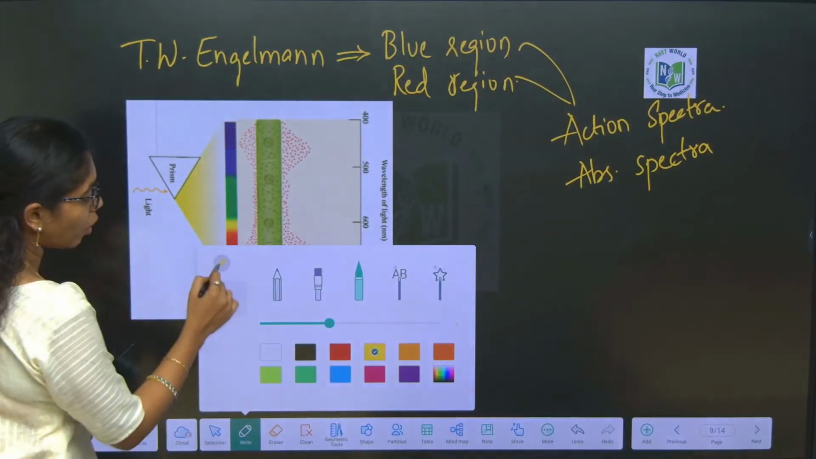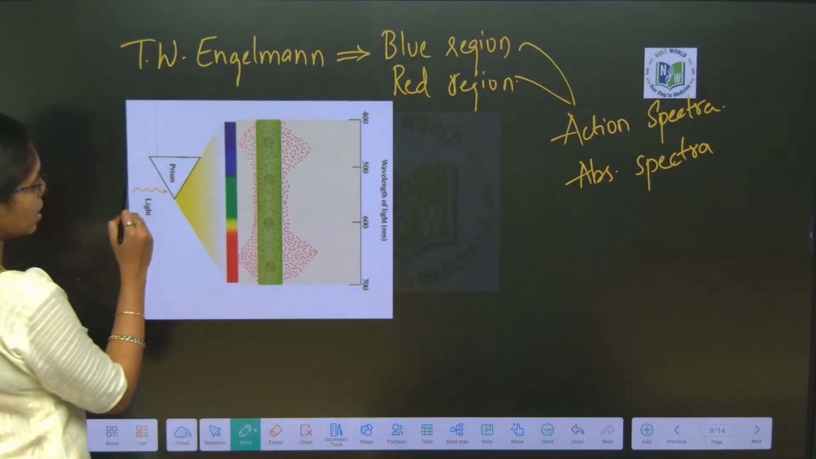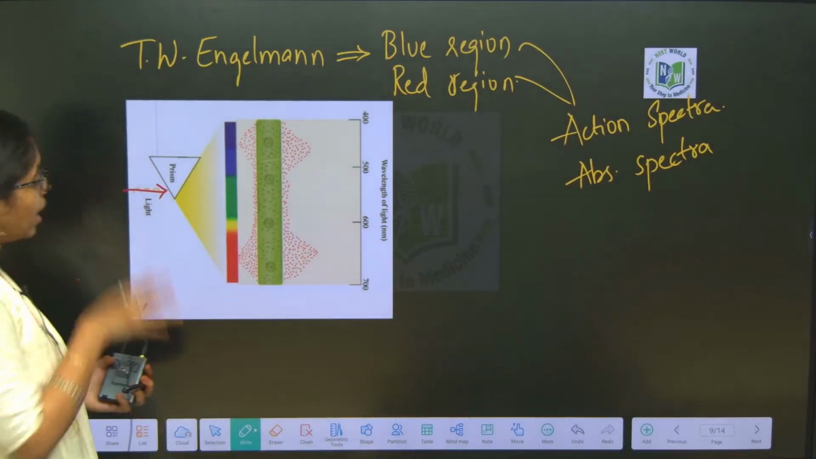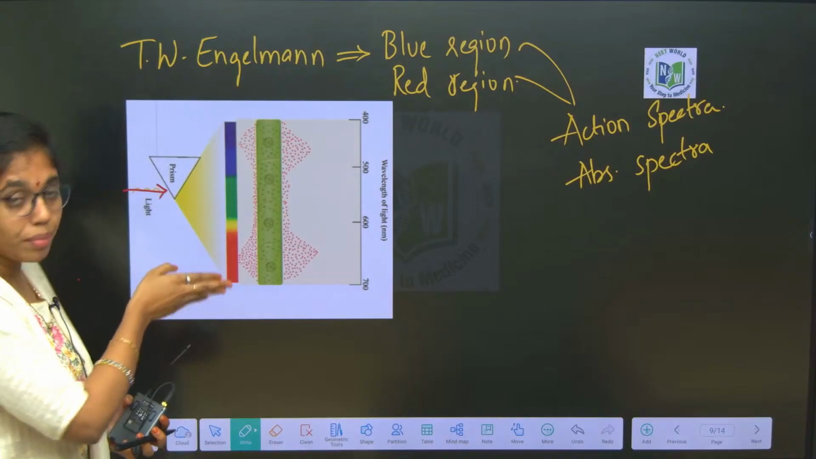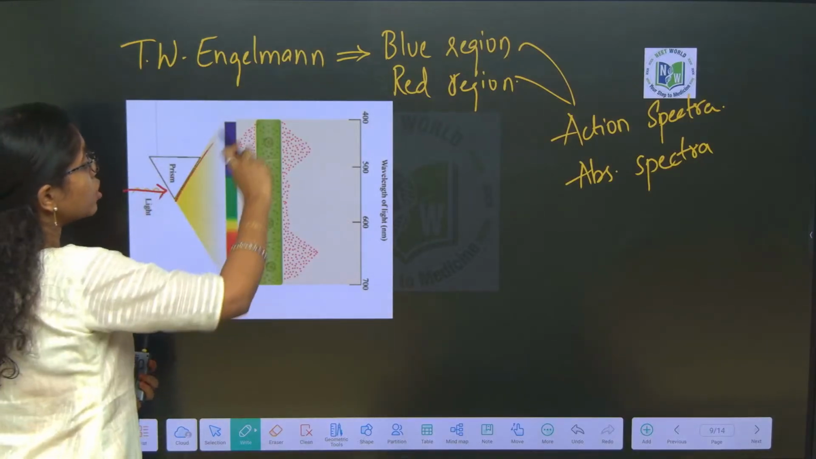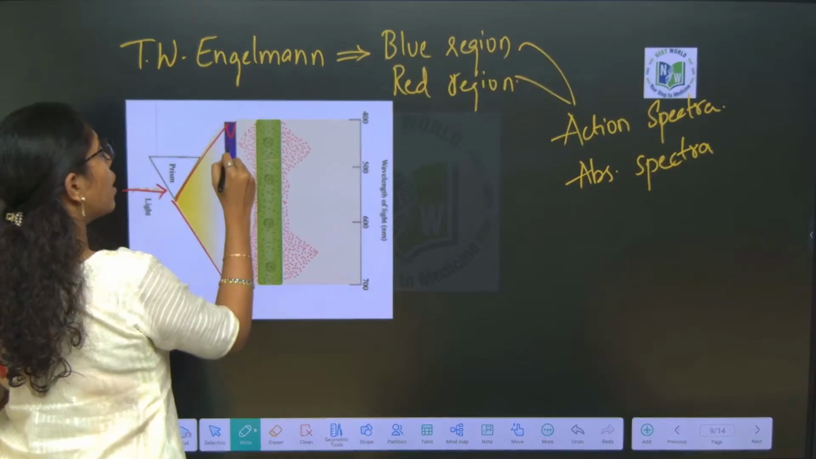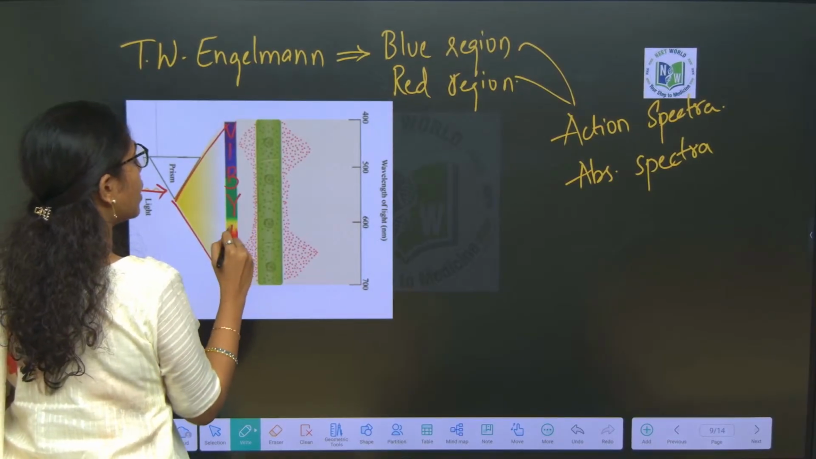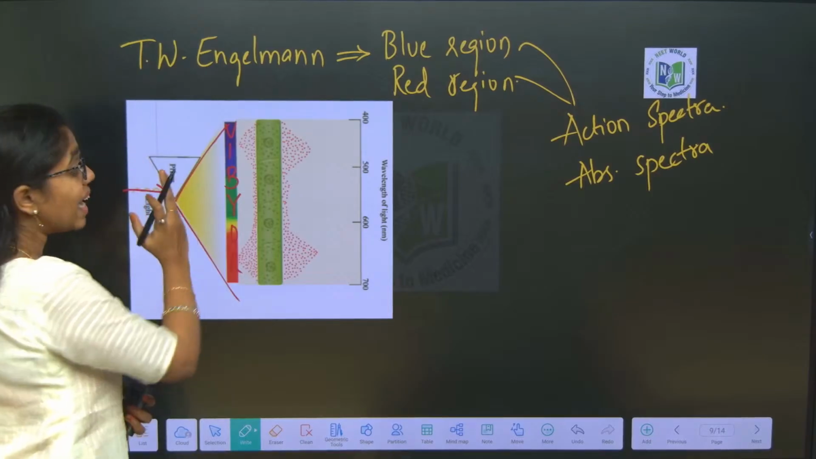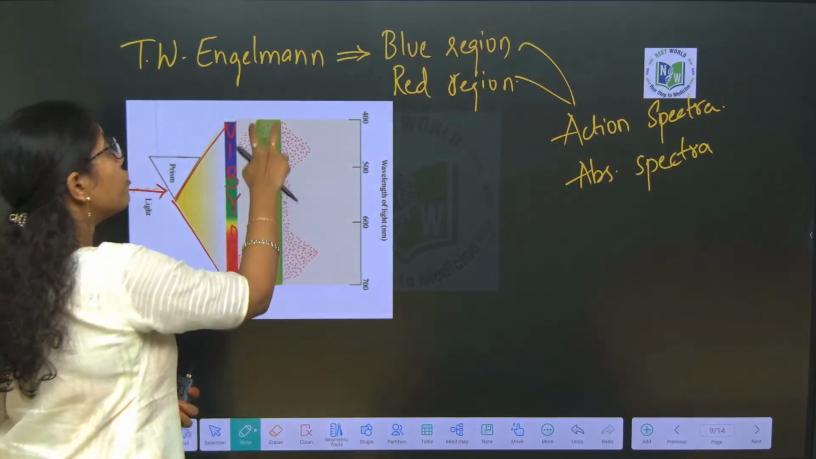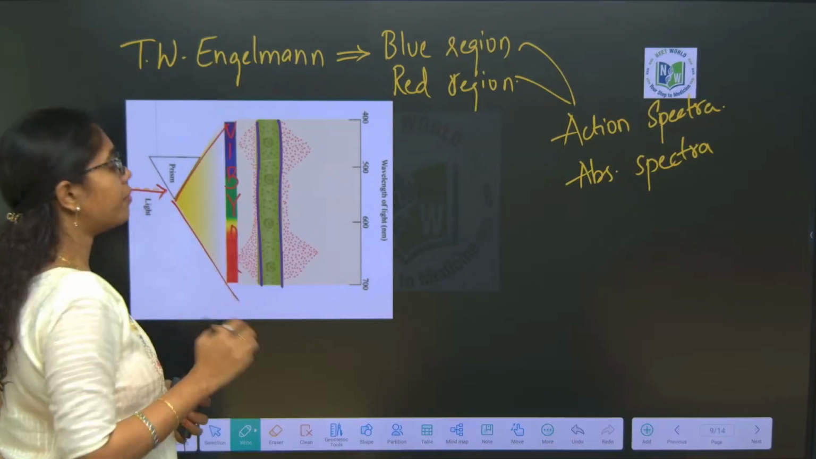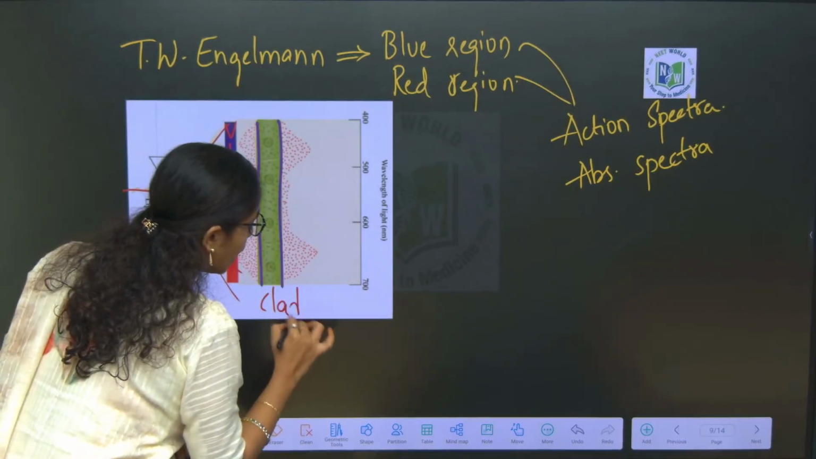Firstly, how did he conduct this experiment? A unilateral light is projected onto a prism, and this prism scatters the light into VIBGYOR. This VIBGYOR light scattered from the prism is exposed to a filamentous green alga. What is that filamentous green alga, ma? Cladophora.